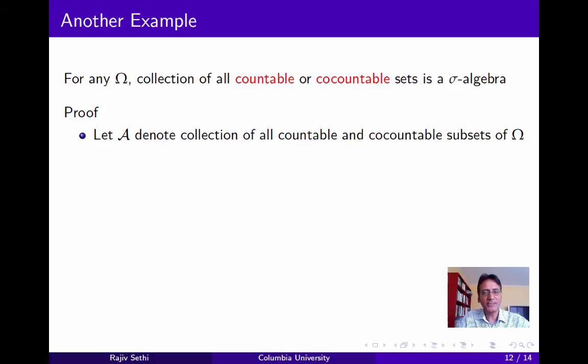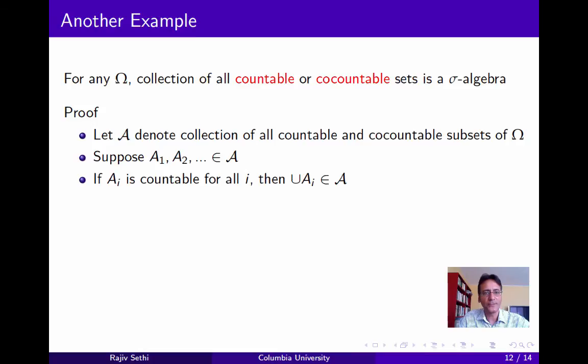Now as before, you can easily verify the first two requirements. That for every set in this class, its complement belongs to the class, and omega itself belongs to this class. Now suppose we have a countable collection of sets that belong to this class. Call them A1, A2, and so on. If each of these sets is countable, then of course their union is countable. One of the first things we showed in this course was that a countable union of countable sets was itself countable. Now if these sets are not all countable, then there must exist at least one, call it J, that's co-countable. In other words, the complement of A_J is countable.